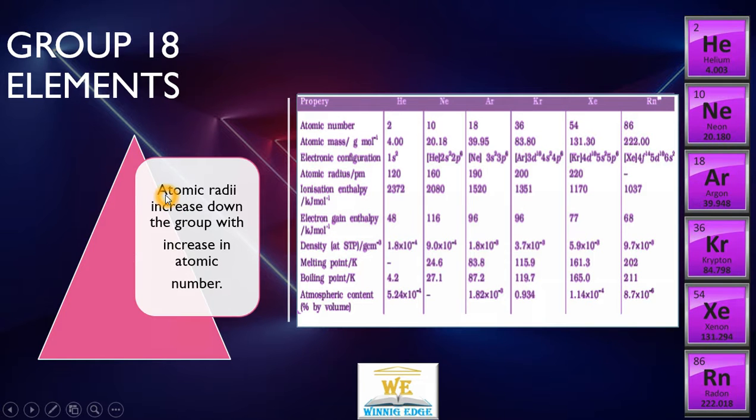Now, atomic radii. Atomic radii increase down the group with increase in atomic number. The same point we discussed is responsible for the increase in melting and boiling point. Atomic radii increase down the group.